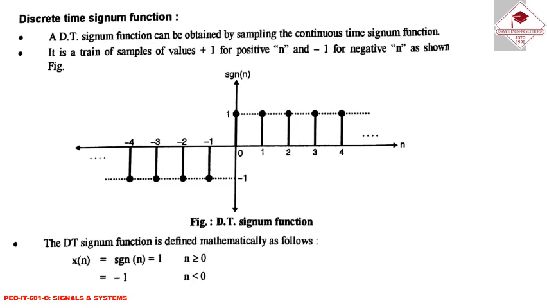Next, discrete time signum function. A discrete time signum function can be obtained by sampling the continuous time signum function. It is the train of samples of value +1 for positive n and -1 for negative n, as shown in the figure. The discrete time signum function is defined mathematically as x[n] = sgn(n) = 1 for n ≥ 0 and -1 for n < 0.